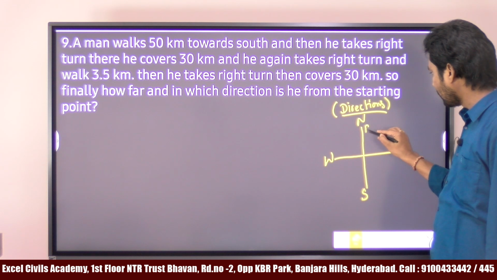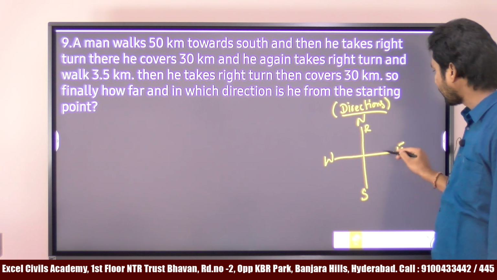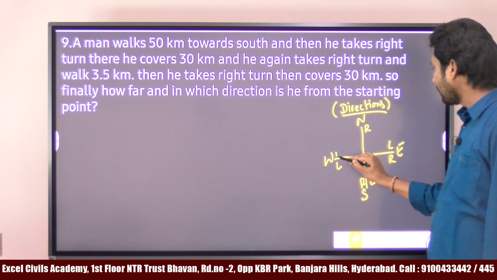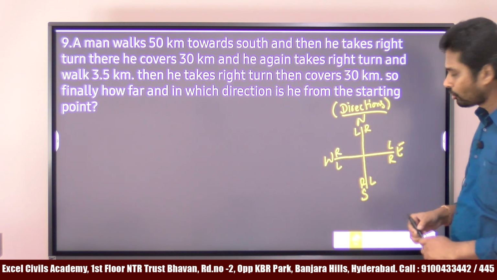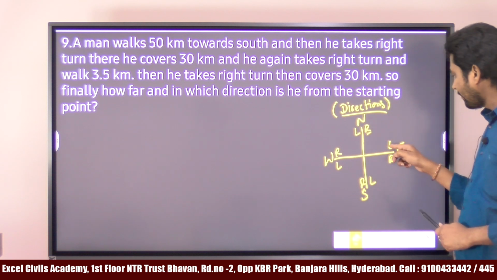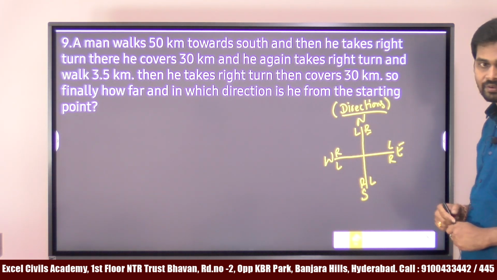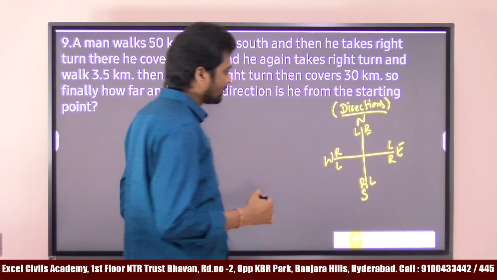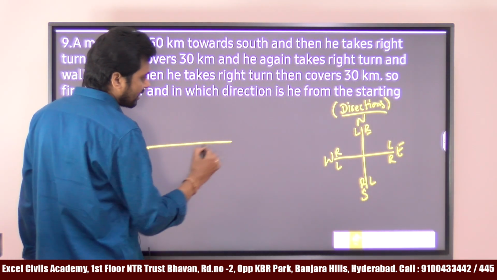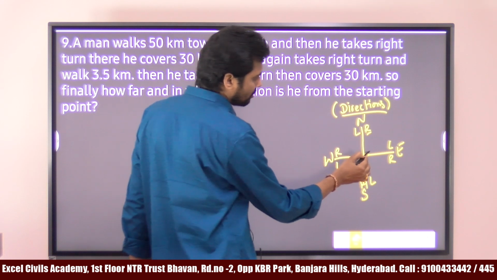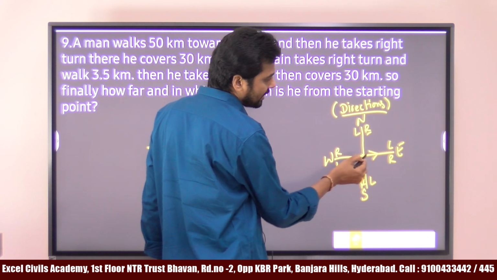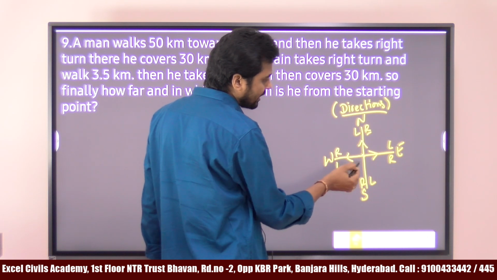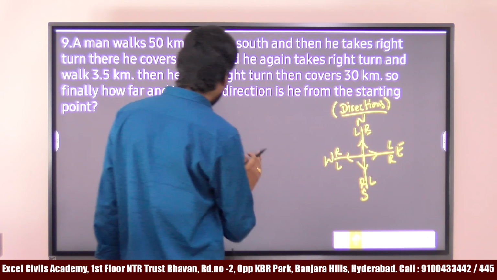Right and left means that here if you start, right, left, right, left, right, left, right, left. Okay. Suppose a man is moving towards east direction. If it is the starting point, east means towards this direction, north means towards this, west means towards this direction, south means towards this direction, right?